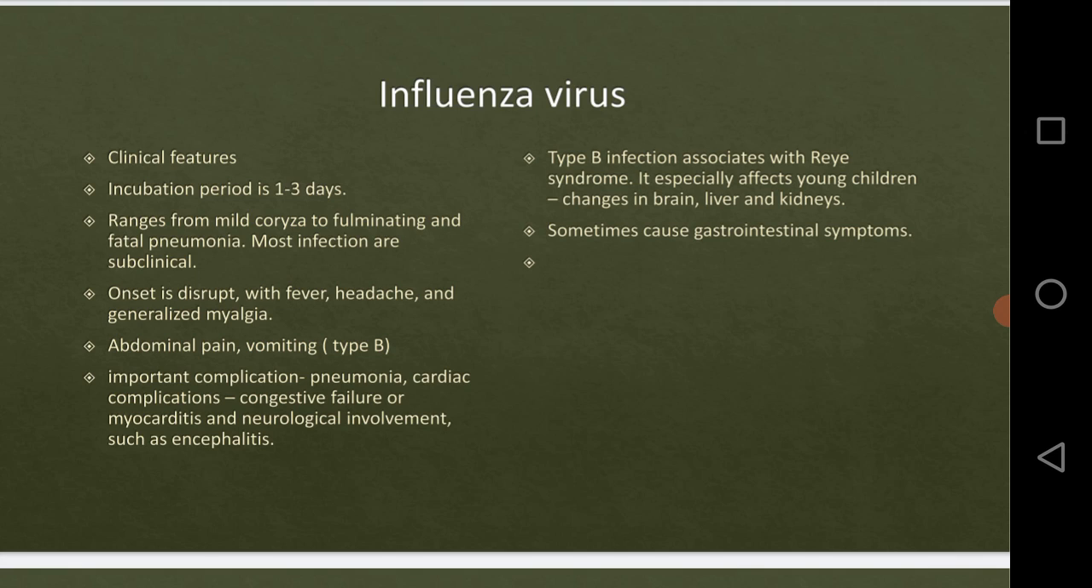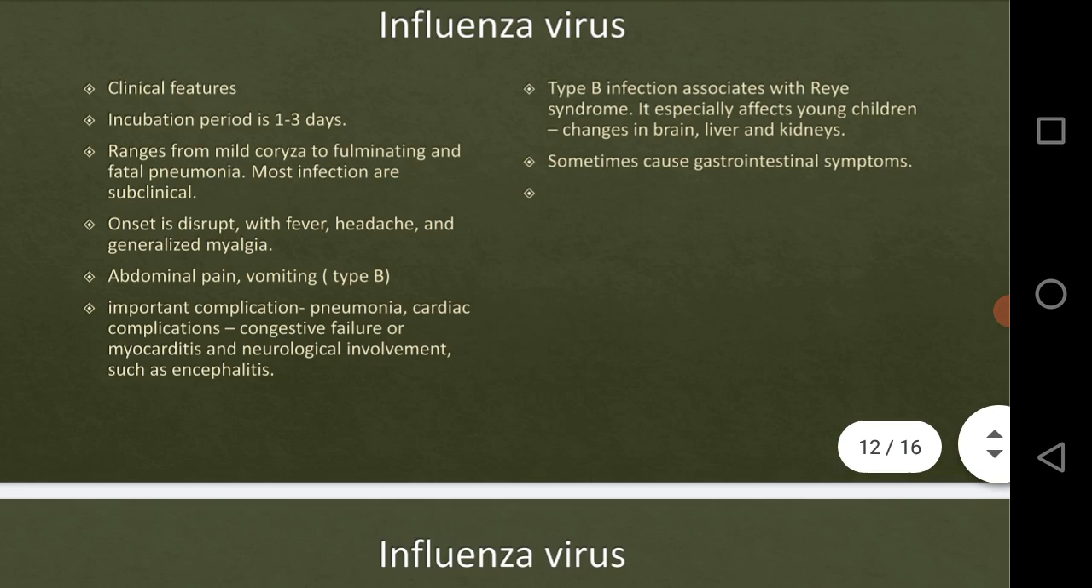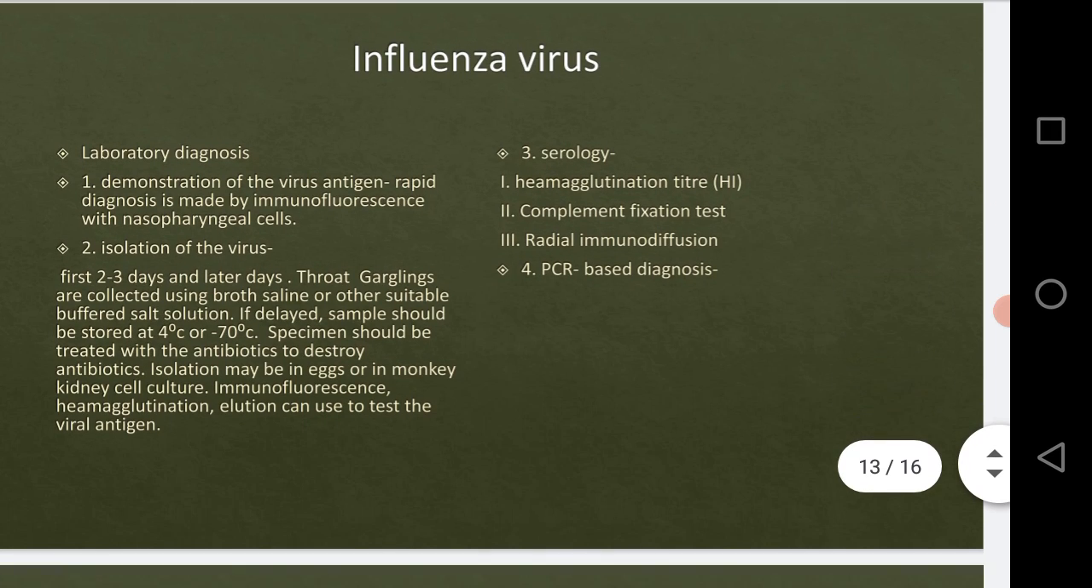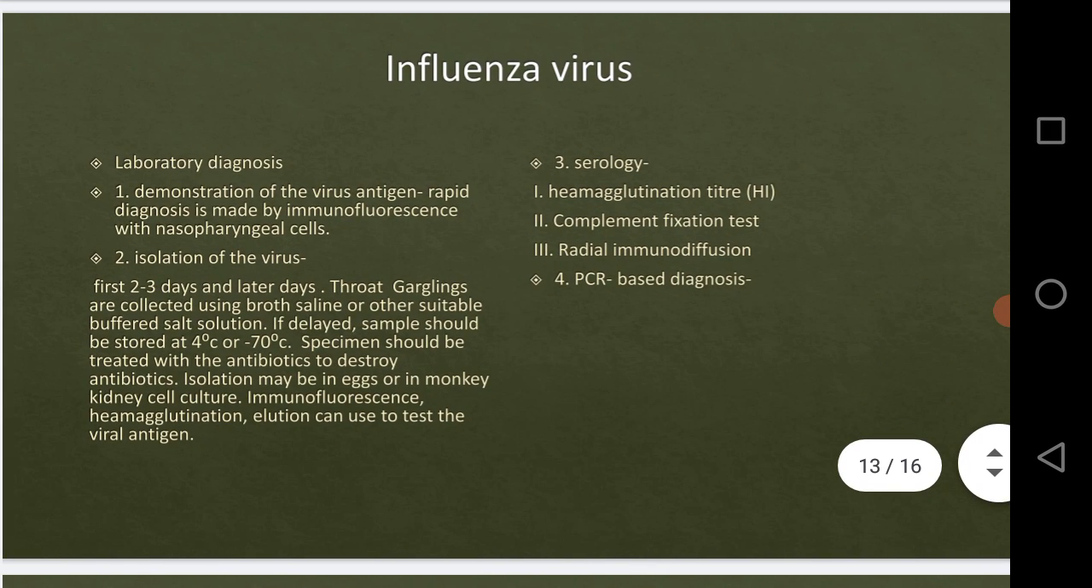These are the clinical features of the influenza virus. Clinical features are the symptoms of the influenza virus, right? Then we will see the laboratory diagnosis. First we will start with the demonstration of the virus antigen. We have certain four steps for the laboratory diagnosis. First, demonstration of the virus, that is we look for whether the virus is present or not in the sample.